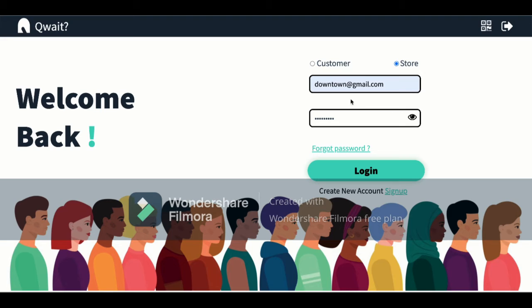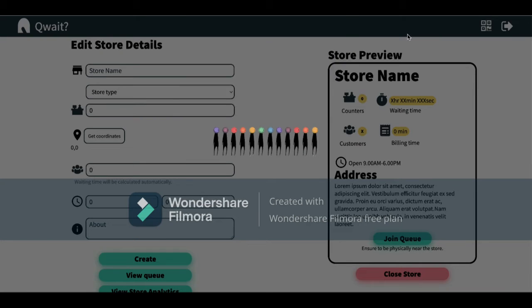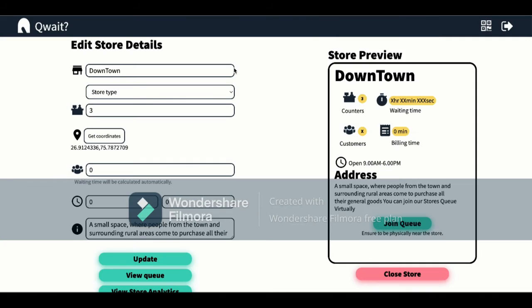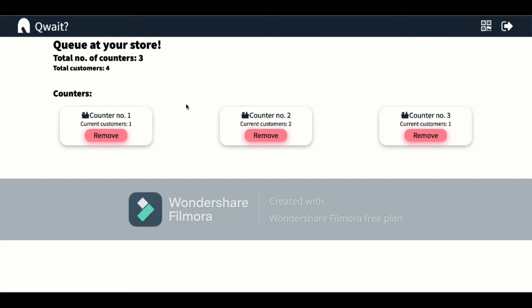Let's log on to the store that we just tried to enter, that's downtown. When I log in to the website as a store, I see the details of the store, downtown, number of counters, and all different stuff. Now, when I want to view the queue, I can see how many customers are available at which counters. As we added ourselves, we were shown counter number 2. We can see currently counter number 2 has 2 customers. Now, from here, the counter owner can remove one customer.